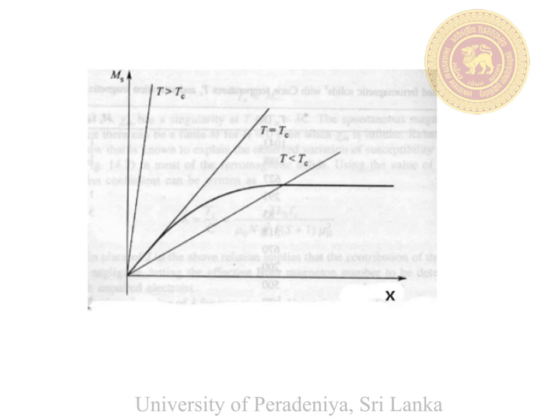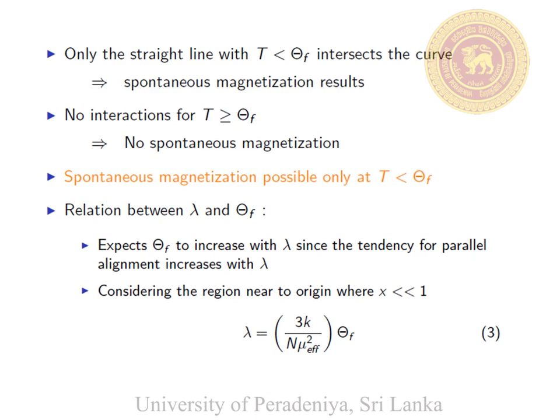When T is larger than Tc, the straight line does not intersect the curve, so there is no spontaneous magnetization above the Curie temperature. When T is less than Tc, the straight line intersects the curve, so we can observe the spontaneous magnetization for the temperatures below the Curie temperature. The ferromagnetic Curie temperature increases with lambda.